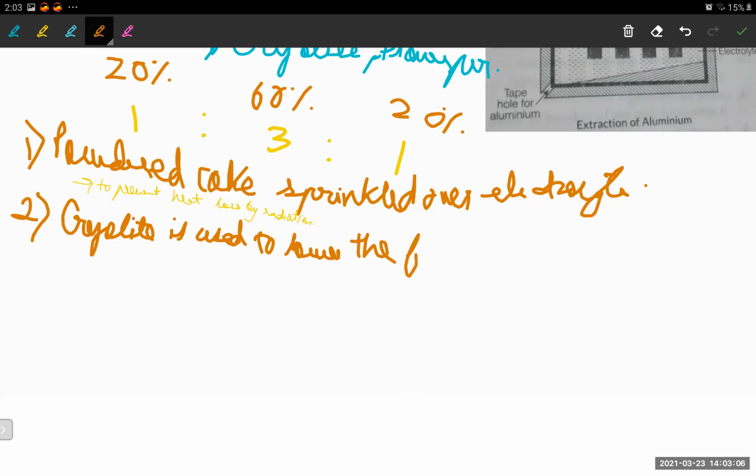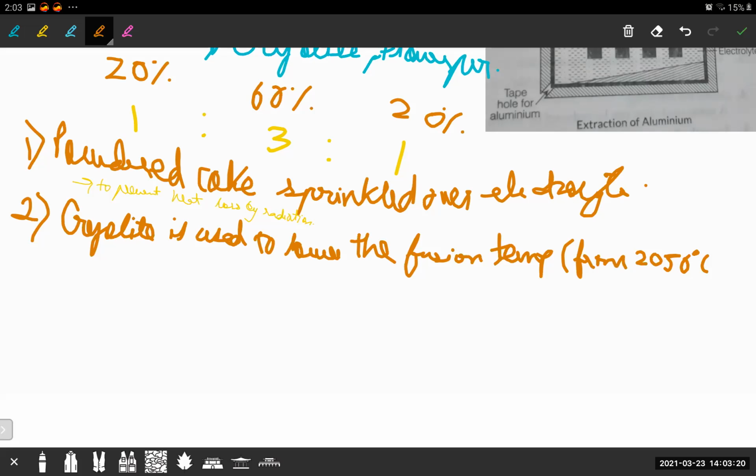What will the temperature be now? It was 1250 degrees Celsius, this high, and it has been reduced to 950 degrees Celsius. Can you imagine? It's so much less now, right?